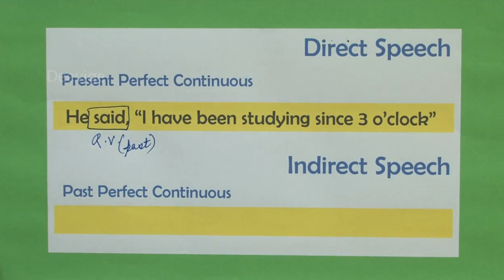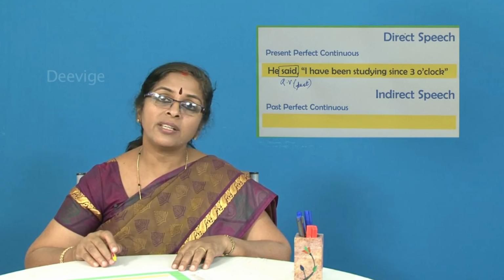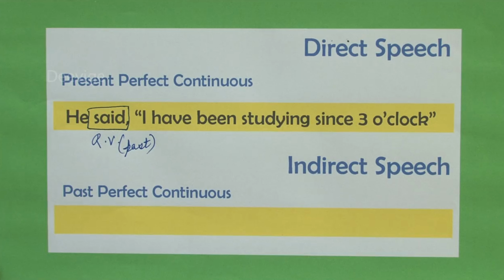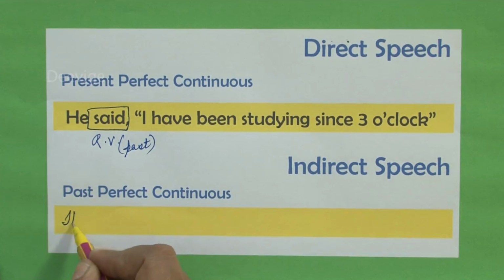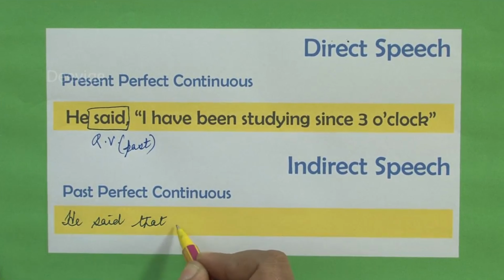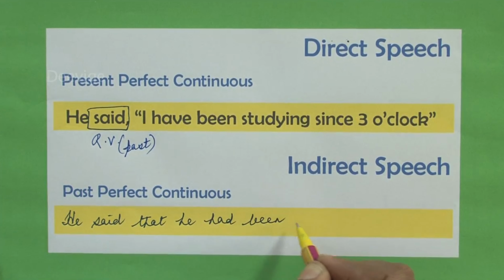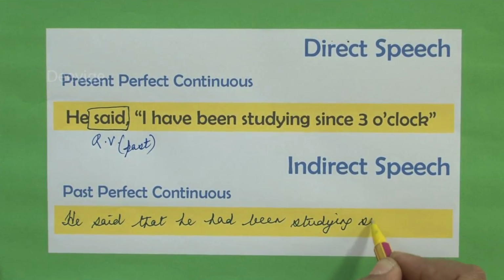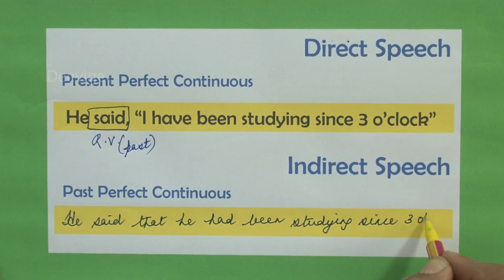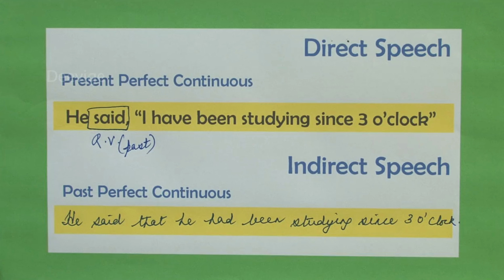He said, I have been studying since 3 o'clock. It's very simple. I'm sure you already have the answer in mind. He said that, shall we write? He said that he had been studying since 3 o'clock. He said that he had been studying since 3 o'clock.